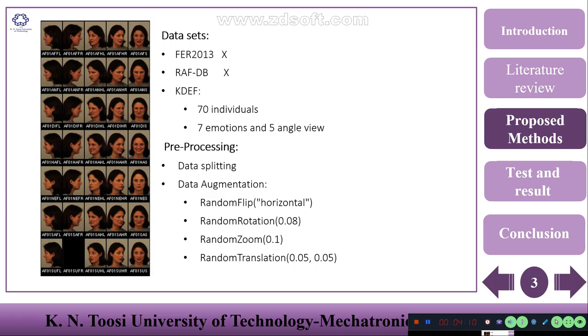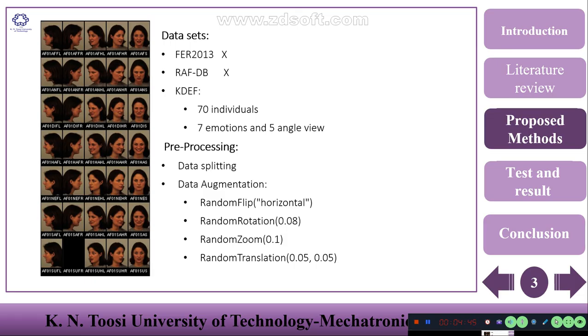So I tried another dataset with higher quality. It's RAF-DB. It has high quality, but it is very unbalanced. For example, for the feeling of happy it has 4,000 images, and for fear it has just 400 images. And with data augmentation and other techniques, I couldn't improve it.